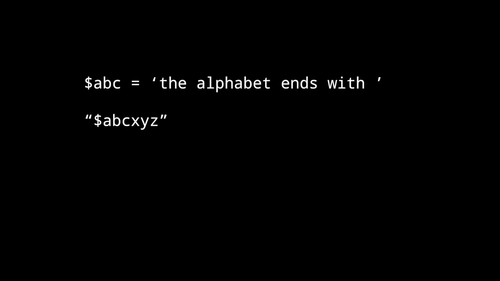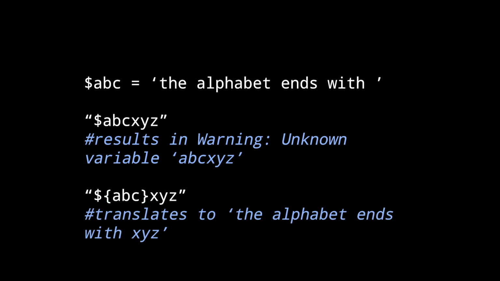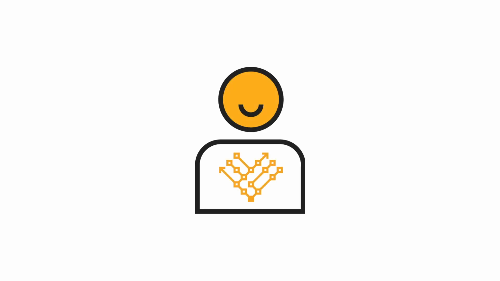When Puppet reads this, it will assume you're looking for a variable named ABCXYZ. To solve this problem, put curly braces around your variable and Puppet will be able to see where it starts and ends. Written this way, it is correctly translated to the value of the variable, followed by the letters XYZ. Now you know why it's important to use variables and how to correctly use them in your Puppet code.